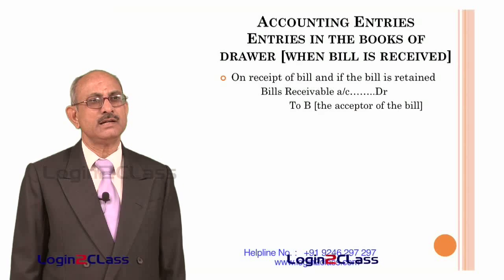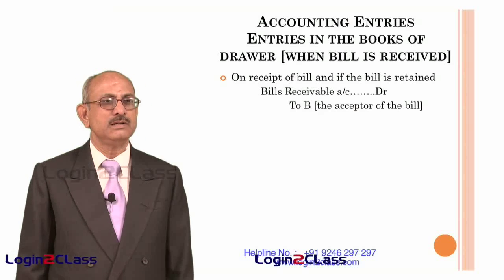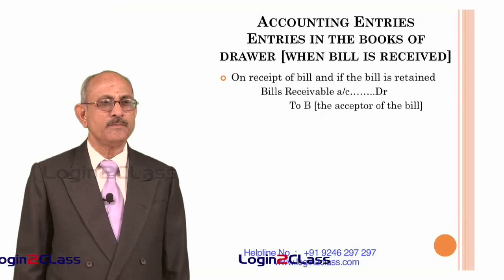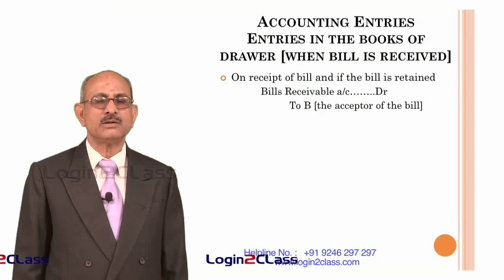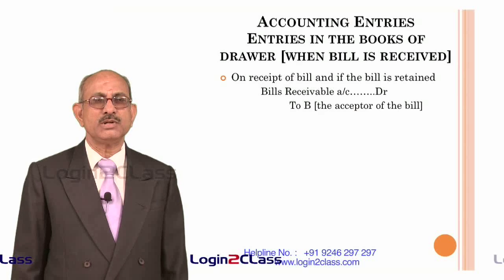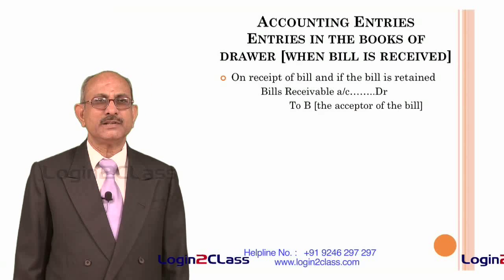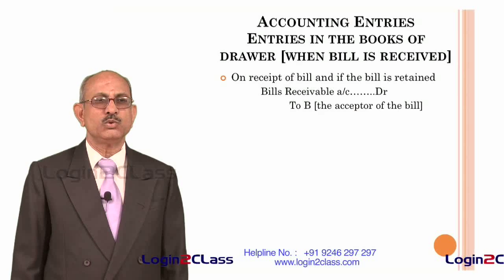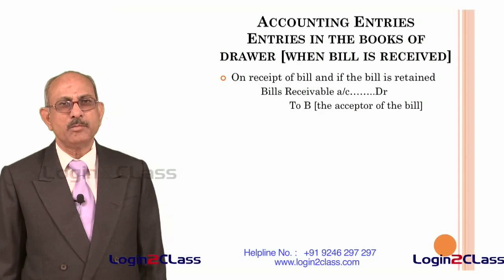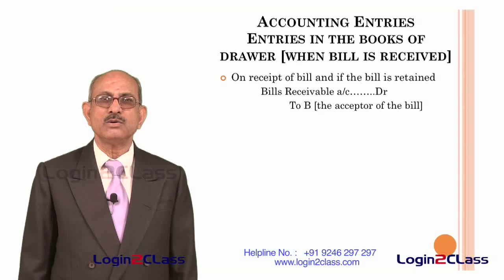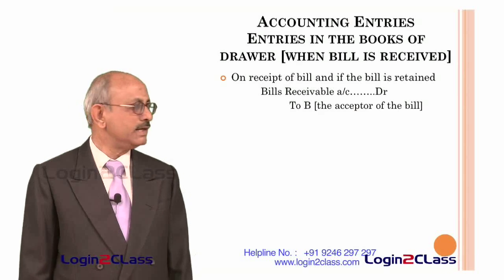For that, you have to understand how the entry was passed when the goods were actually sold by the drawer of the bill to the buyer. When he sells goods on credit, normally the sales account is credited and that person's account is debited. That means the entity has to receive money from that person. After that, the bill is drawn and he accepts the bill. So, whatever debit is there in his account has to be adjusted by crediting the account of that person, and a new head is opened under the name bills receivable account.